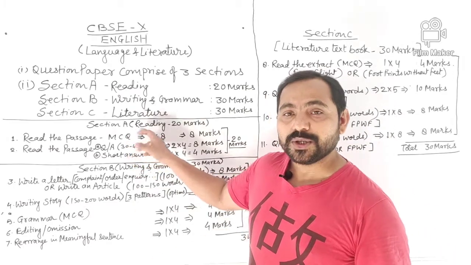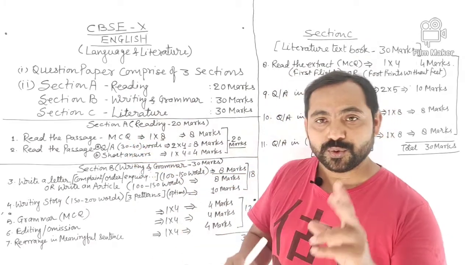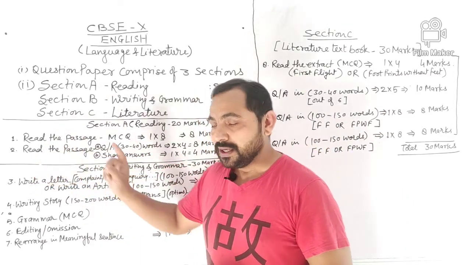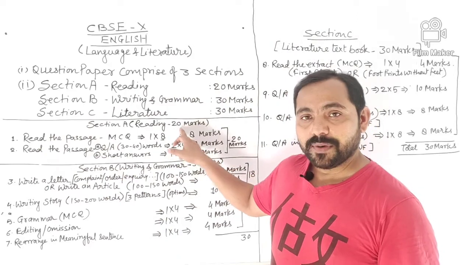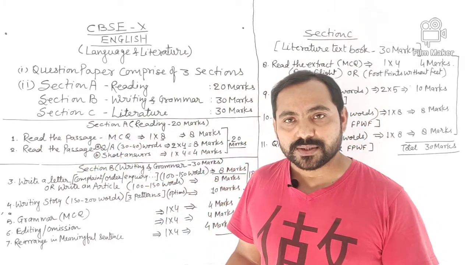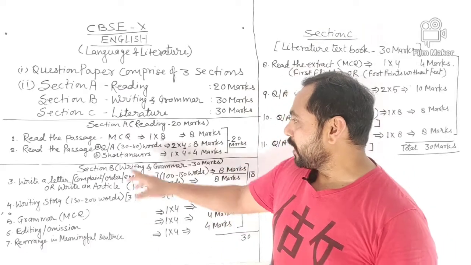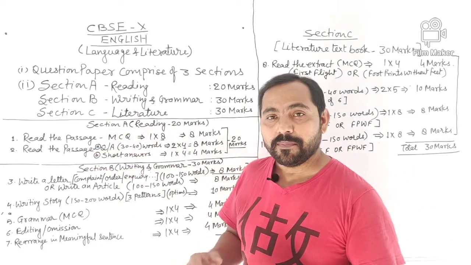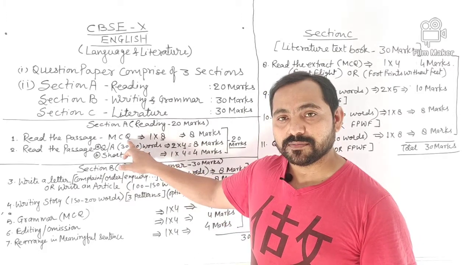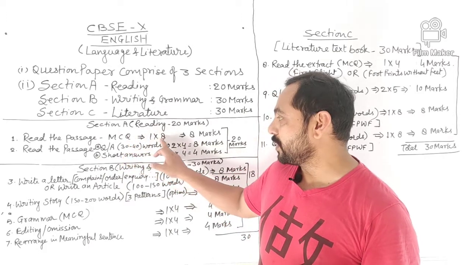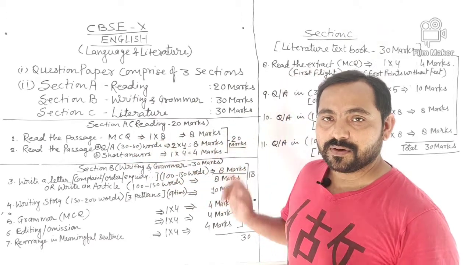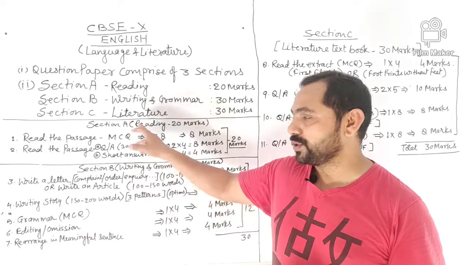Section A actually comprises two questions, question number 1 and question number 2, and a total of 20 marks. Question number 1 has unseen passages, that is comprehension, you can say, and based on the very first comprehension, MCQs will be asked, that is multiple choice questions. There will be a total of 8 questions of 1 mark each, so 1 into 8, total 8 marks. That is the very first question of section A.